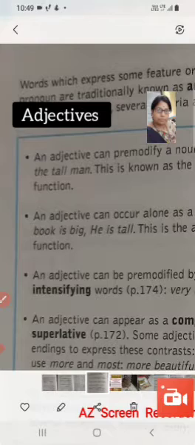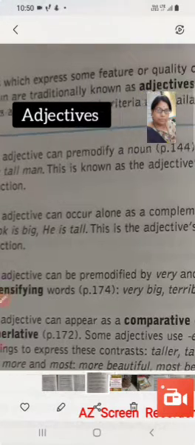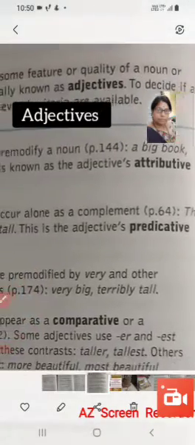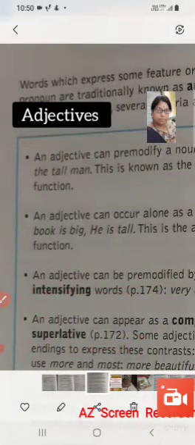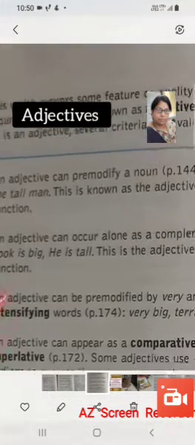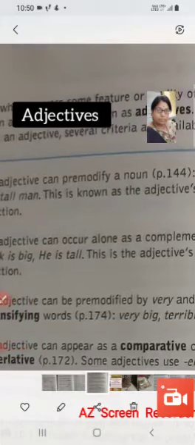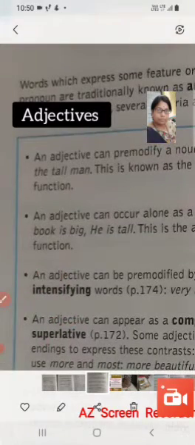Then another criterion to apply to these words, adjectives, is an adjective can be pre-modified by very and other intensifying words. In the first criterion here we have seen that adjectives pre-modify a noun, but sometimes there are some words like very and other intensifying words, that show the intensity, and they can pre-modify an adjective.